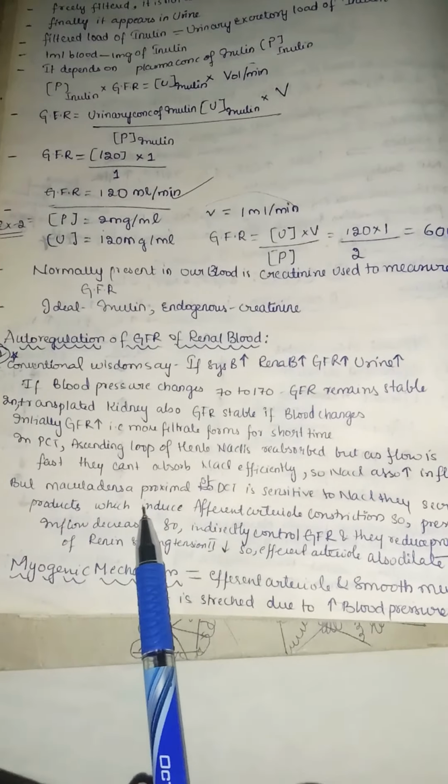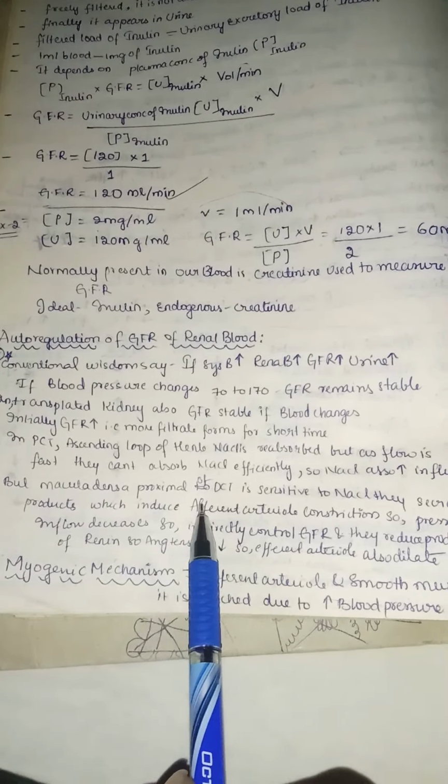But the macula densa, which is between the proximal and distal convoluted tubule, is sensitive to sodium chloride. So they secrete products which induce efferent arteriolar constriction. So the pressure of inflow decreases. So remember, whenever there is higher GFR there is higher sodium chloride, which is sensed by the macula densa. Because of this, the efferent arteriole is constricted, meaning low blood flow, so the pressure of inflow decreases, so it indirectly controls GFR, and they reduce the production of renin, so angiotensin 2 is decreased. If angiotensin 2 is decreased, then the efferent arteriole will dilate.